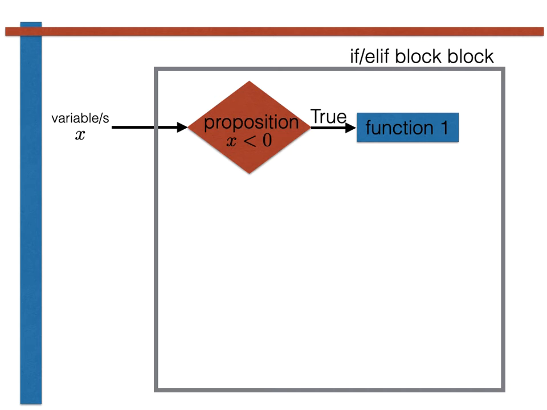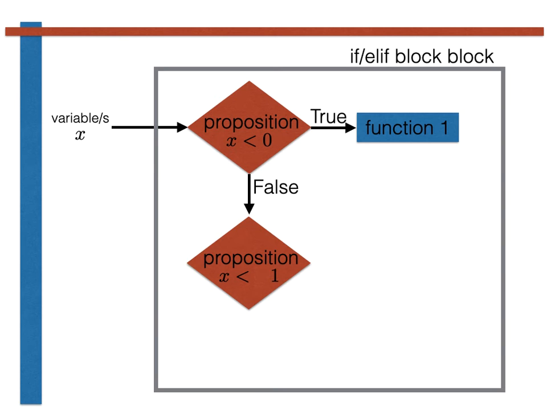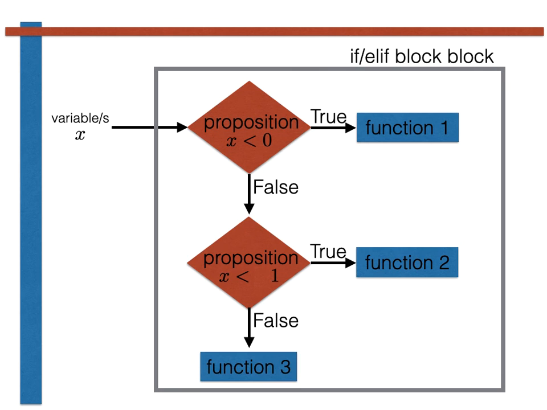If the truth value of the proposition here is false, by contrast, we then determine the truth value of a second different proposition. In this particular example, x is less than 1. Function 2 here is thus only executed if the first proposition, x is less than 0, is false, and the second proposition, x is less than 1, is true. Function 3, meanwhile, is executed if both of these propositions are false.